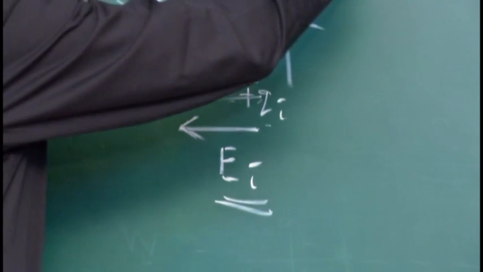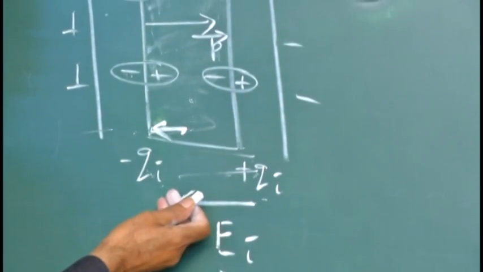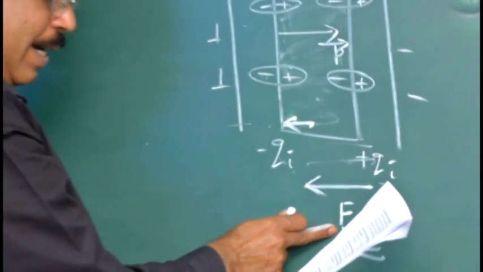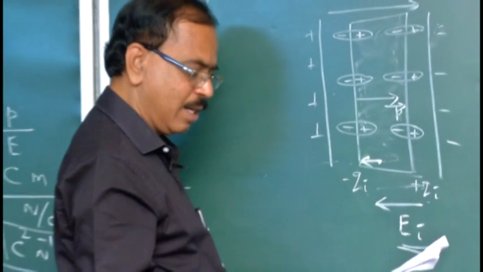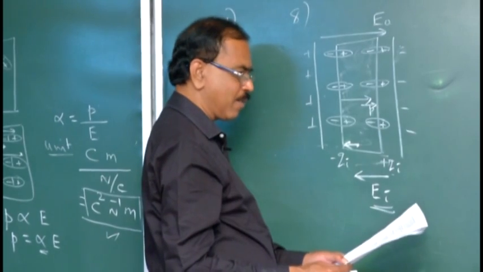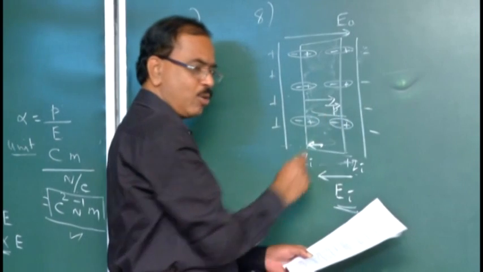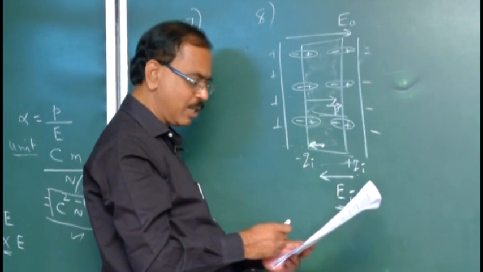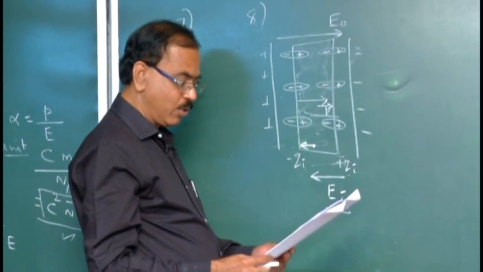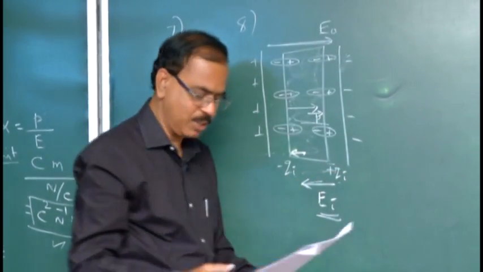The applied field E naught is like this. The field inside this dielectric medium, EI, comes like this. So this is opposite to that. See the options. A dielectric medium is placed in the electric field E naught. The field induced inside the medium: option A, acts in the direction of the electric field E naught. They say it is in the E naught direction. No, it is the P vector. The induced dipole moment will be in that direction, not the electric field. Option B, the field induced inside the medium acts opposite to E naught. Opposite to E naught, so option B is correct.